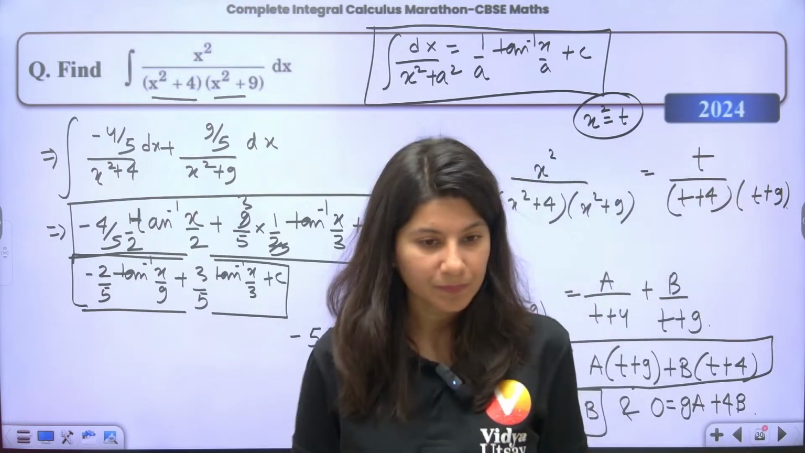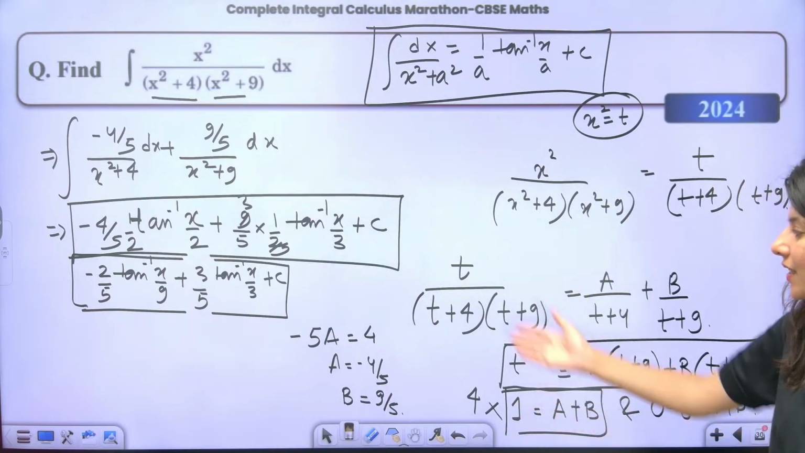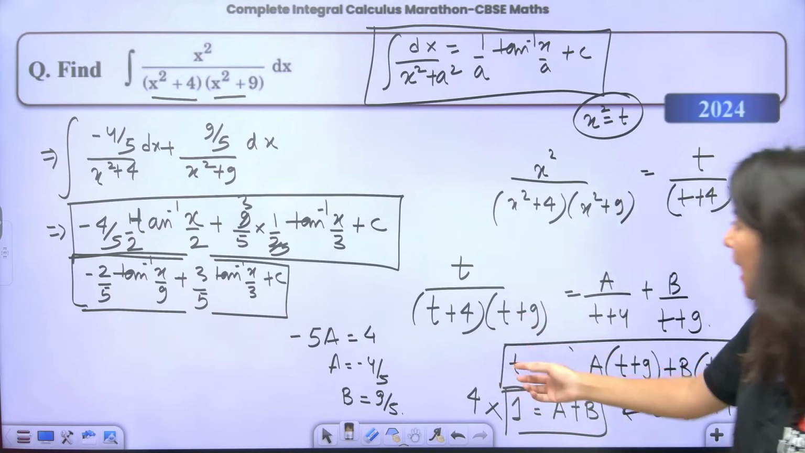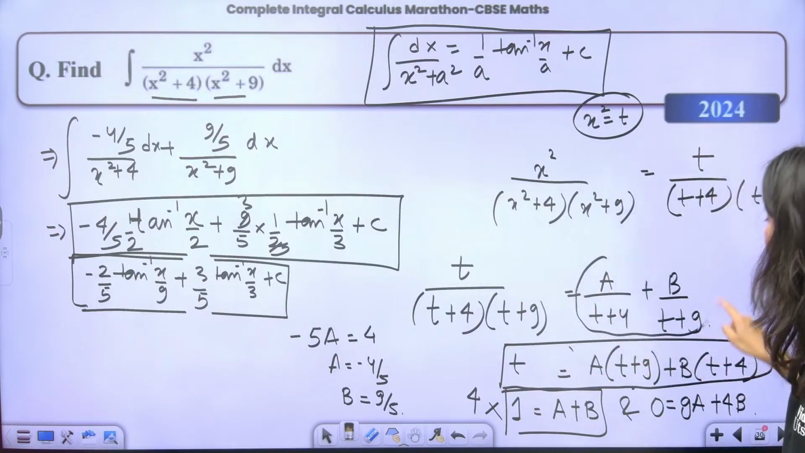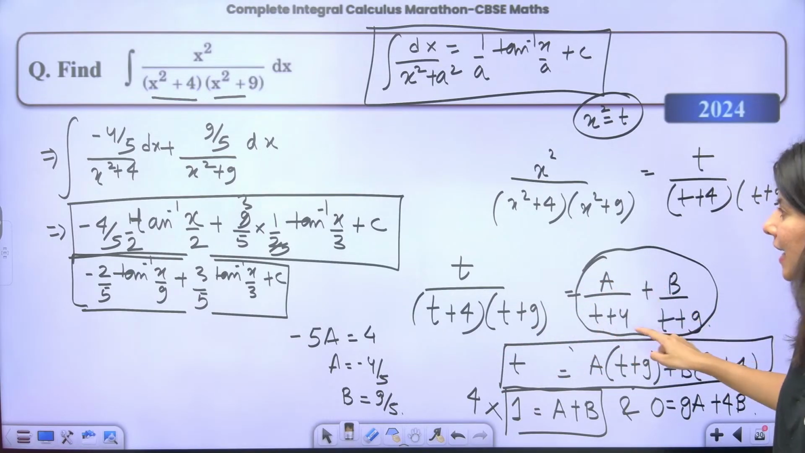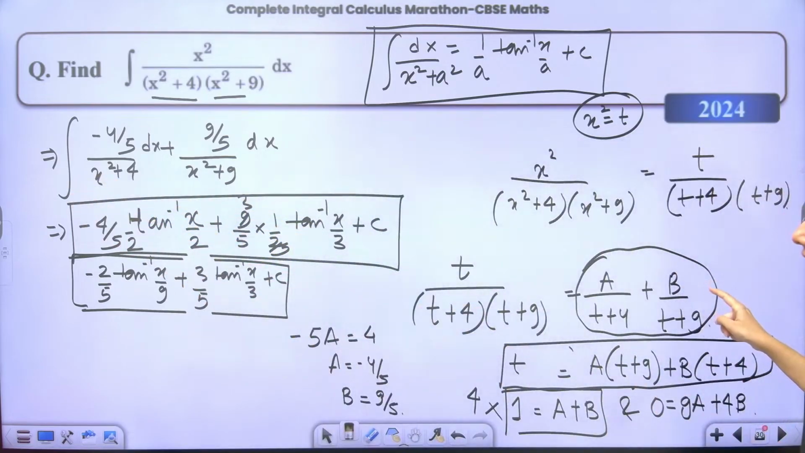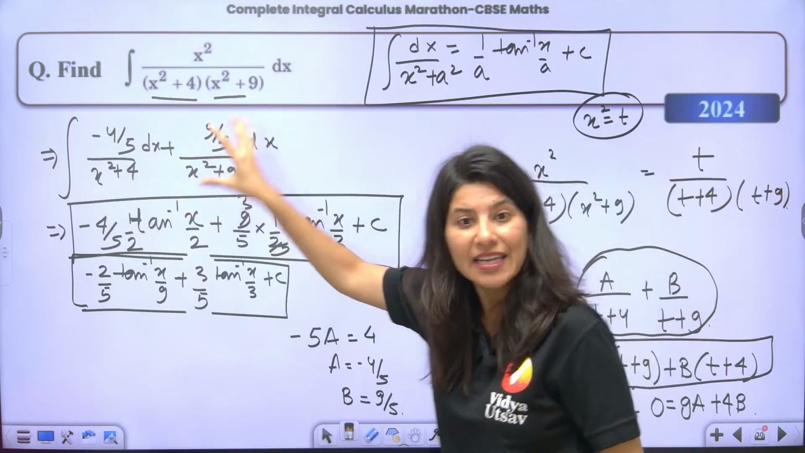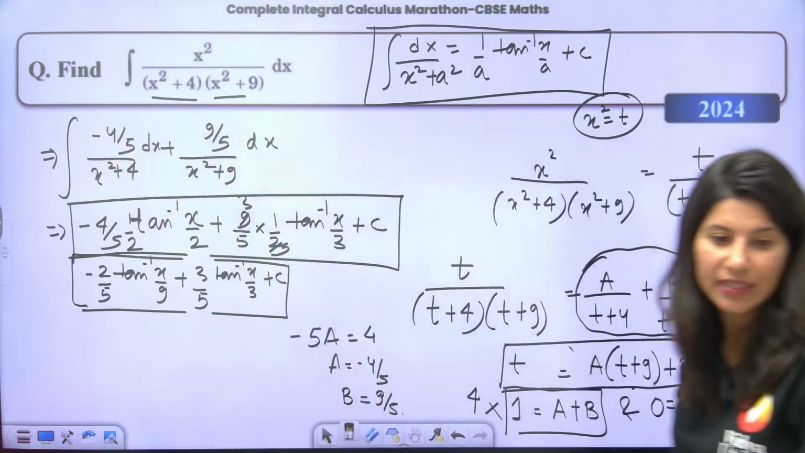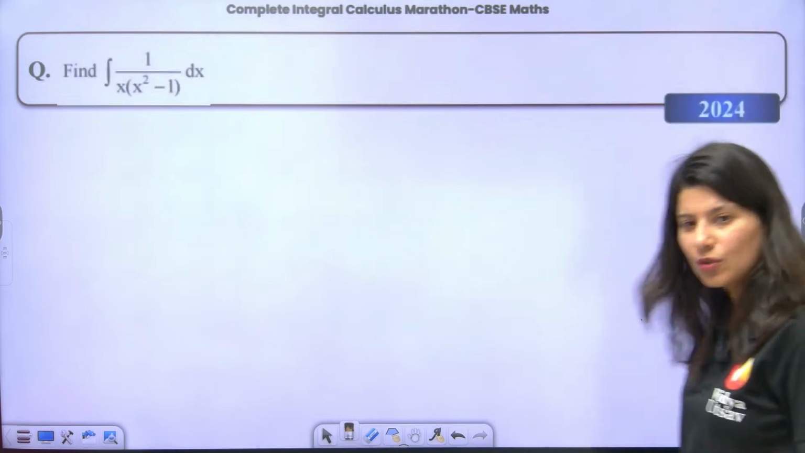Correct? Okay. So now two equations, two unknowns, get the value of a, get the value of b, and eventually now this, if you put a and b over here, a will be minus 4 by 5 upon x square plus 4, written right here. B will be 9 by 5 upon x square plus 9. Now integrate this. Now integrate this. Yes? Okay.